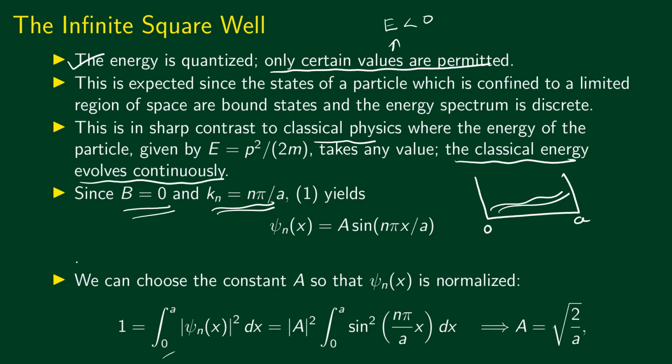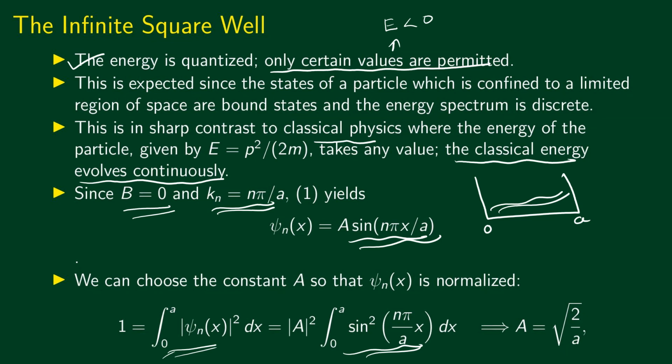We demand this integral is equal to 1. We take psi n of x as a sine n pi x by a. By demanding this, we can fix the normalization factor a. We just integrate this, demand that this is equal to 1, and then you can get a equal to square root of 2 divided by a.